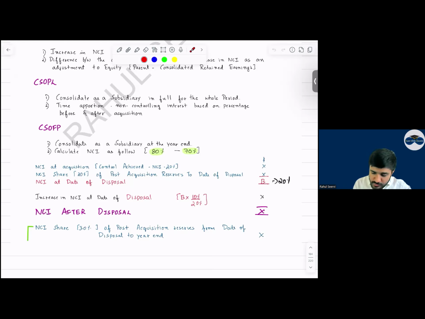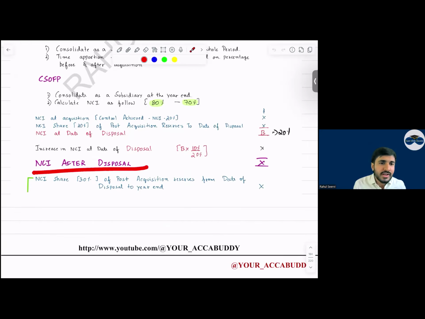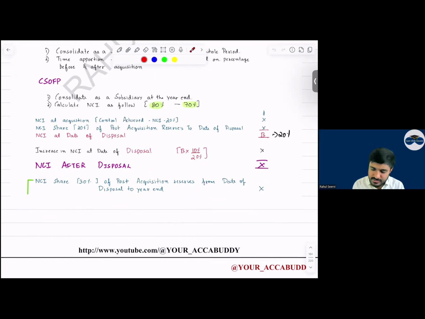Ten, so this will be 10. So this 20 plus 10, what will it become? It becomes 30. Now this 30 NCI after disposal, and whatever is the post acquisition profit, we will mention this. Here we will allocate 30, earlier we allocated 20. Now we'll allocate 30. Yes, sir.